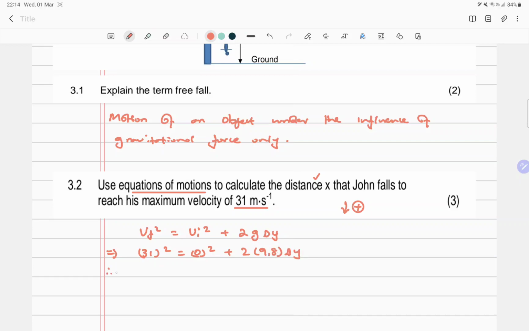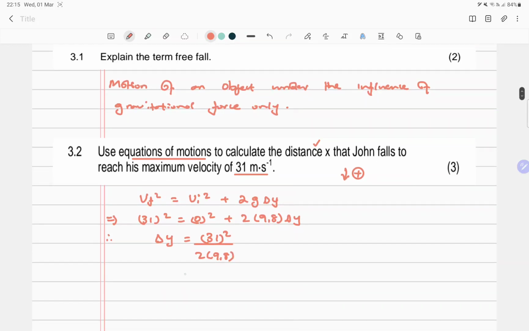Okay, therefore delta y is going to be 31 squared divided by 2 into 9,8. Okay, always try to make sure your steps are simplified to some extent so that you don't experience too many issues as you work through these questions. Sometimes it can be a nightmare.